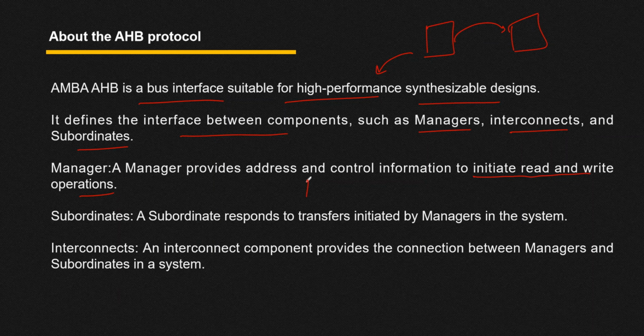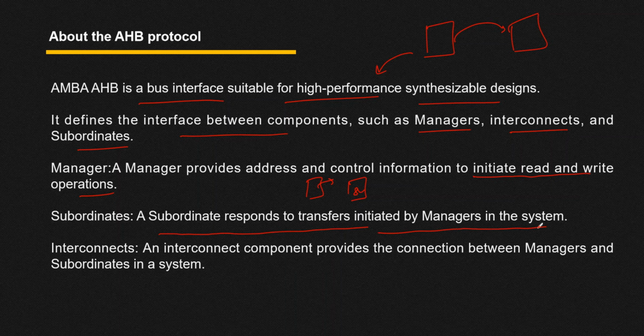The device which is initiating the transfer is considered a manager, whereas the device which is fulfilling that transfer, or responding to that particular transfer, is considered a subordinate.